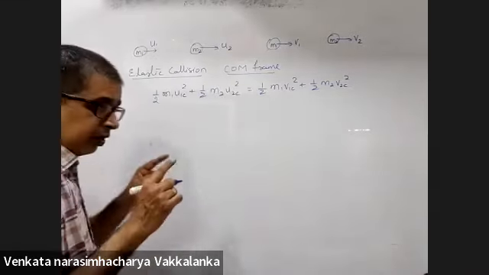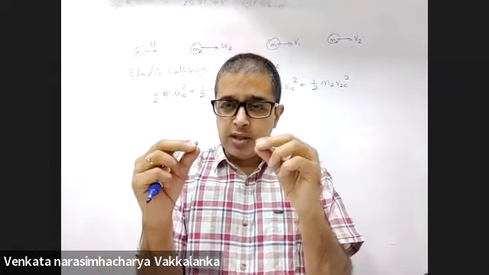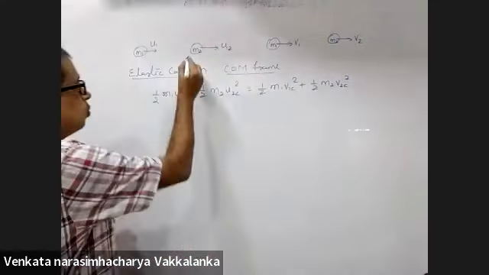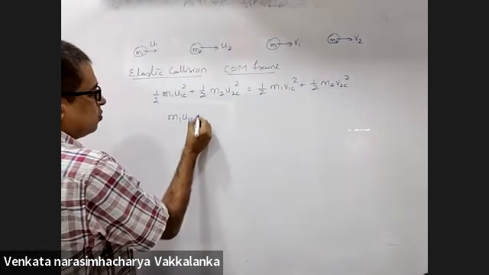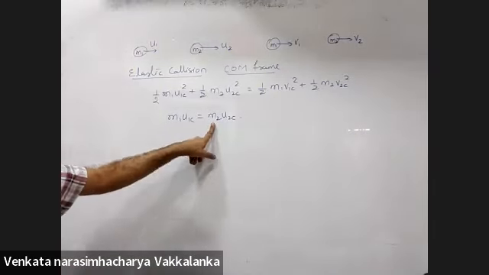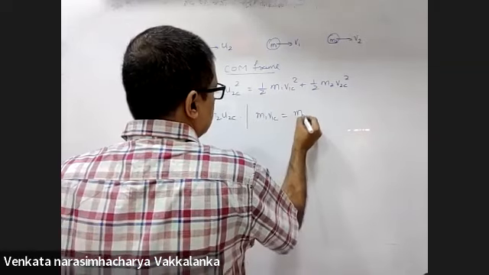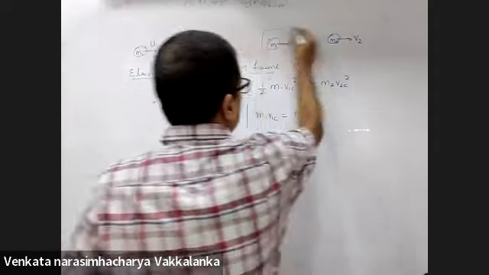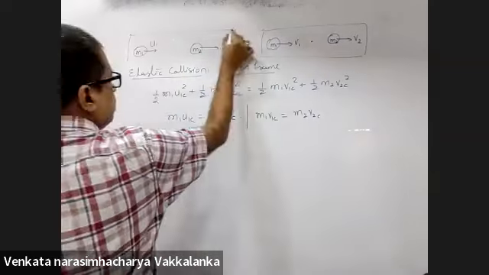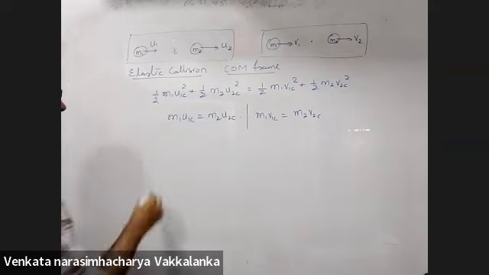Now something more important in center of mass frame. Recollect, vector summation of momentum of all the particles in the center of mass frame will be zero. So M1 U1C will be equal to M2 U2C, equal and opposite. Similarly, M1 V1C is equal to M2 V2C. In the center of mass frame, momentum of both will be equal and opposite. So far, so good?